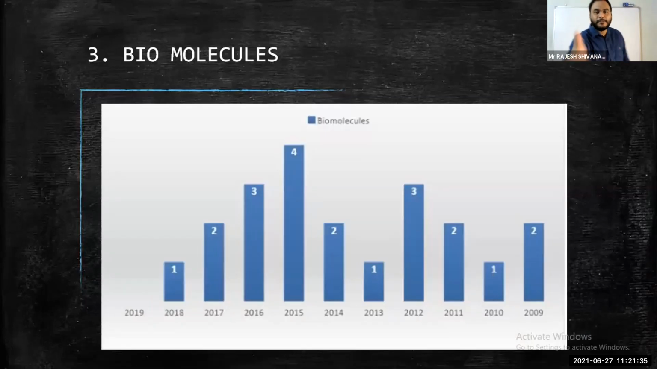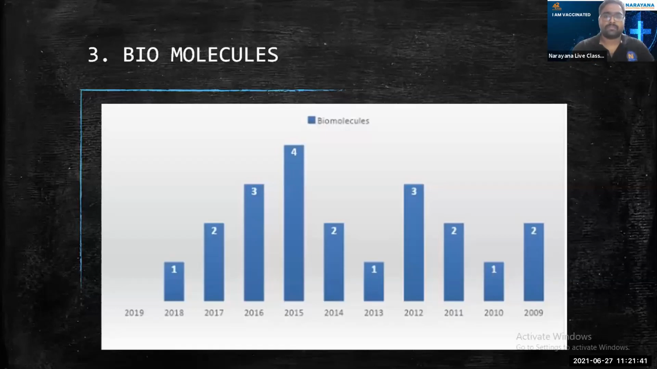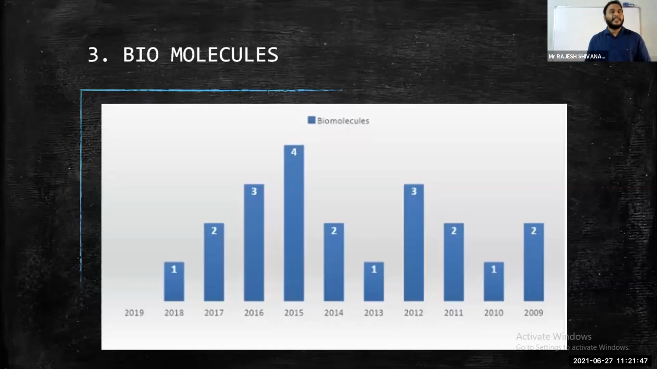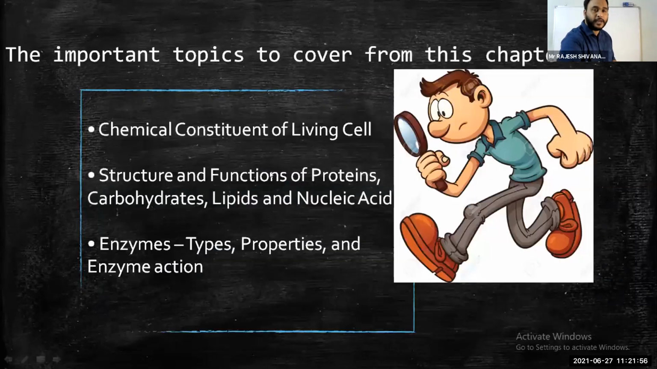So the biomolecules chapter trend we will observe. I will try to finish it as early as possible. In the biomolecules chapter, if you observe 2009 to 2019, in 2019 no MCQ was asked, but in 2020 last year they asked 2 questions. So please have a look at this biomolecules trend. In 2015 they asked 4 MCQs.